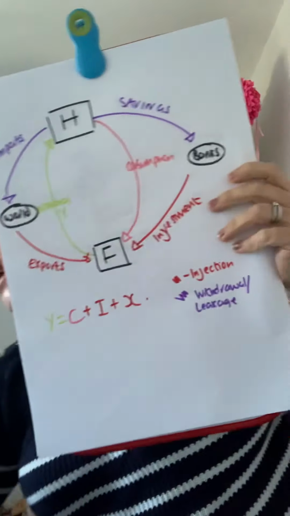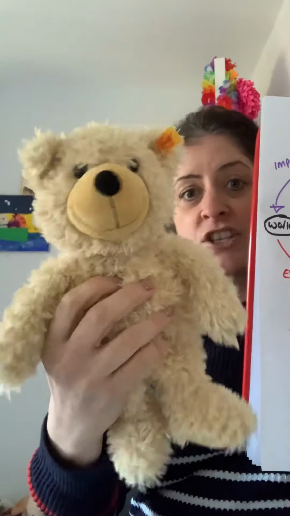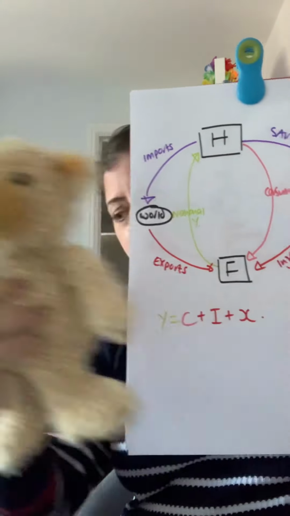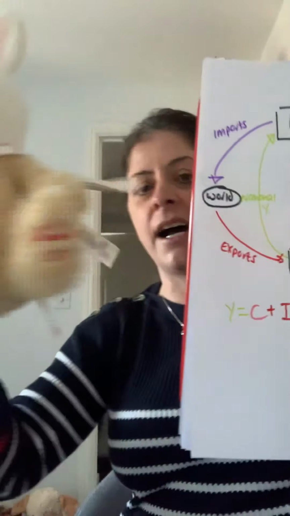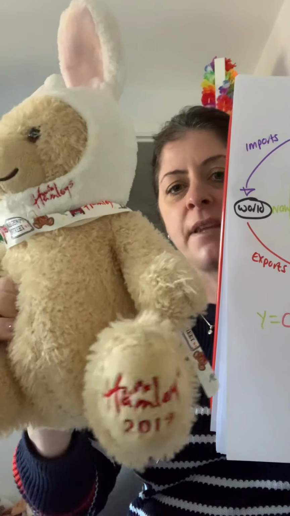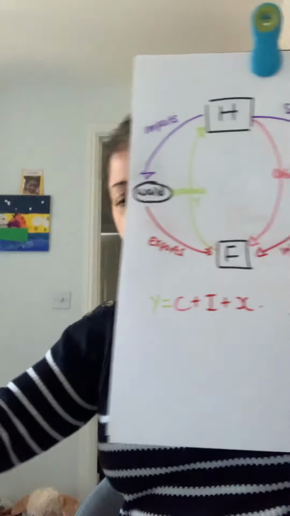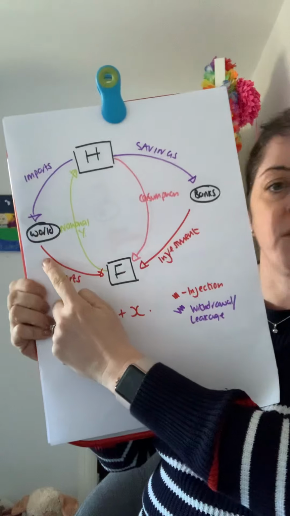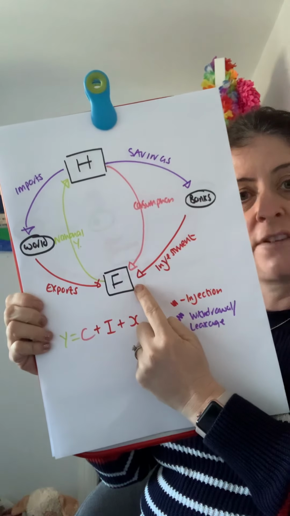So another way of looking at it, if we buy a German teddy bear, the money flows out of the UK to pay for the German teddy bear. But if we buy a teddy bear from the UK, Hamleys, money flows into the UK to pay for the teddy bear. So exports create an injection into the circular flow.